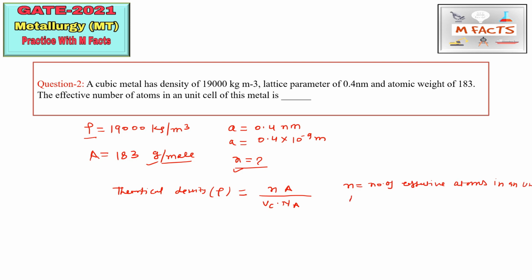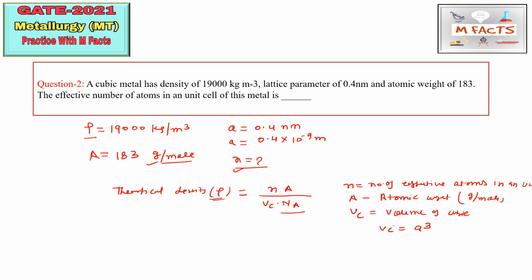And what is this A? A is atomic weight. If this is in gram per mole, then the unit of density will also change accordingly, to gram per meter cube. So this Vc is basically known as the volume of cube. How can we find the volume of cube? Here Vc is equal to a cube. So we can find it easily.